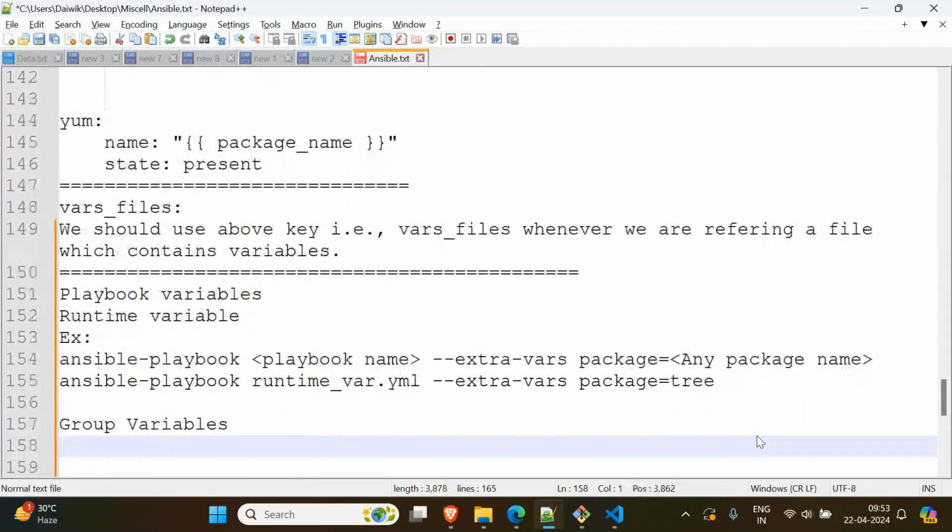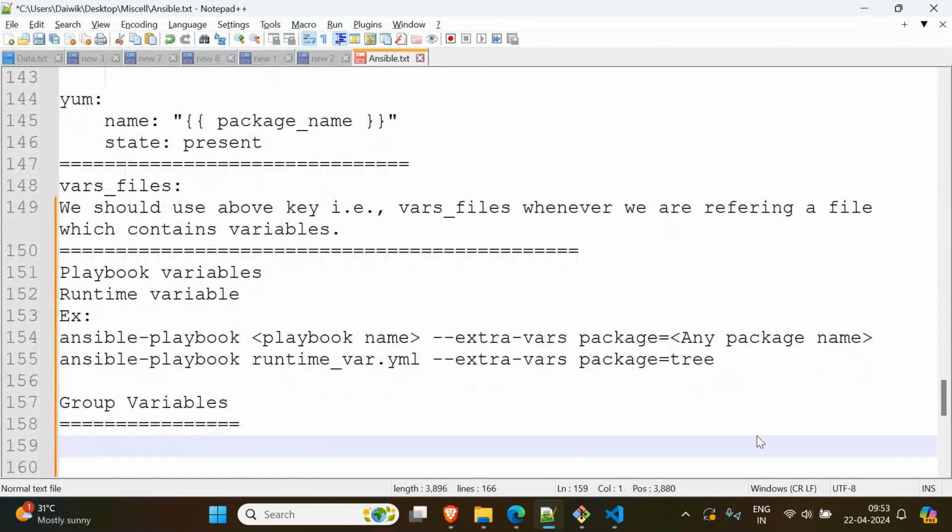Okay, suppose in one group I want to install one particular package, and in another group I want to install a different package. Then you can go for the group vars folder. We have to create a group vars folder, right? So how do we do that?